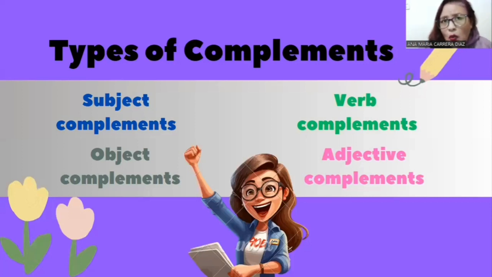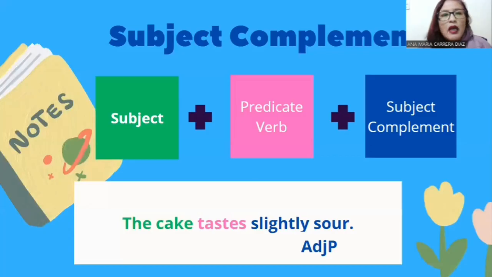In this context, we can say that complements have a subcategorization according to how they serve to complement: subjects, verbs, objects, and adjectives. Okay, let's talk then about the subject complement.